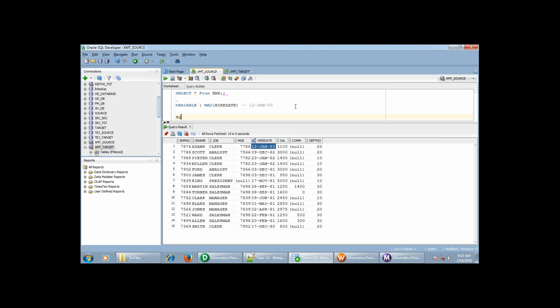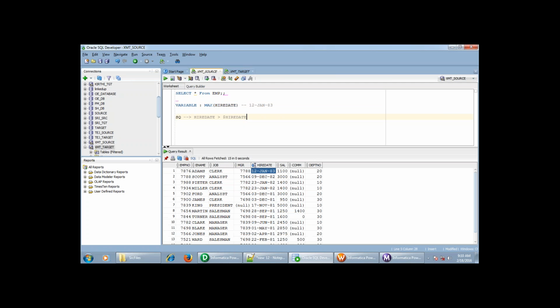Now in the source qualifier, I'm going to add the condition hire date is greater than $hire date. That means every time it is going to check whether there are any records present in the employee table which are greater than this value. Let me explain one more time.